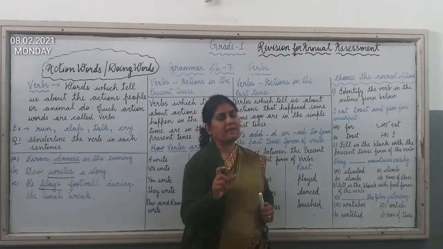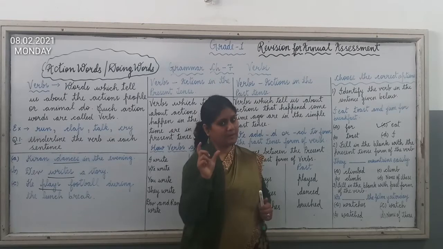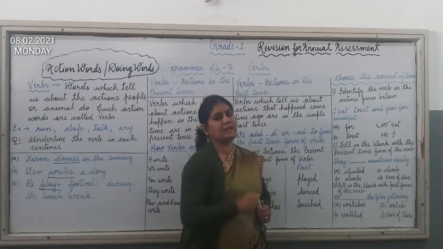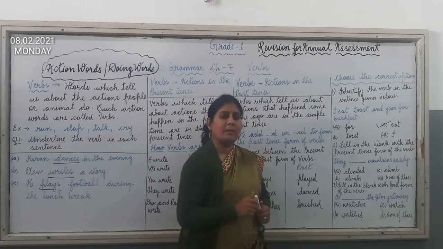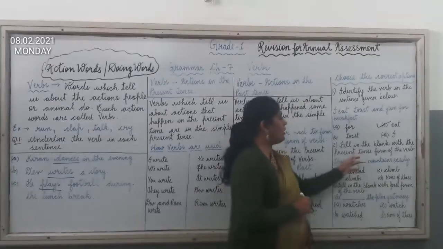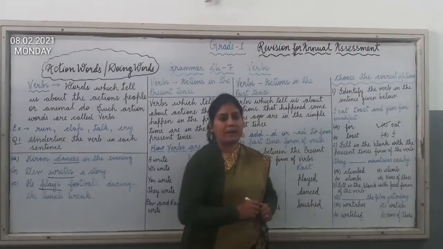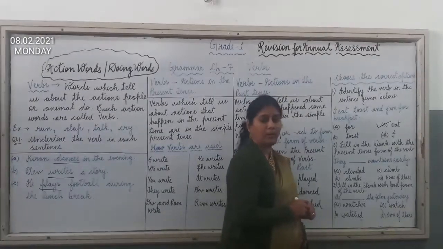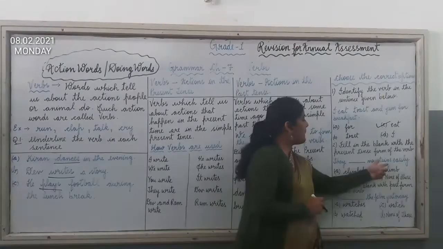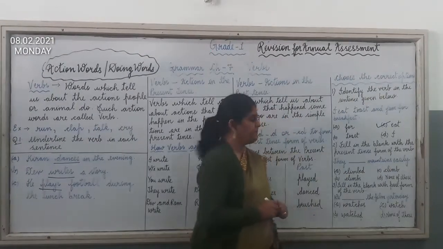So my request is that you read the sentence properly so that you can easily identify whether the sentence is in the past tense or in the present tense. Here I have already mentioned that you have to fill in the blanks with the present tense form of the verb. Now, they dash mountains easily.